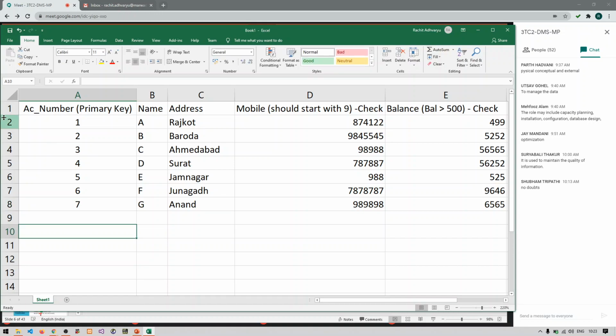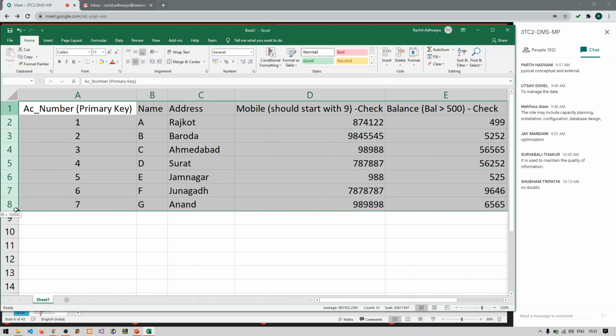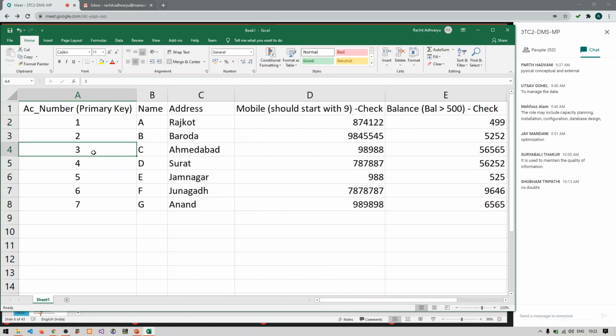So this is what the concept of unique key and primary key is. Unique key is allowing the null values but not the duplicated values. But because it is allowing more than one null values, we cannot access the data very quickly, so we have stopped using the unique key and we have overcome the drawback of unique key with a primary key, in which we are not allowing any null values as well as any duplicated values.